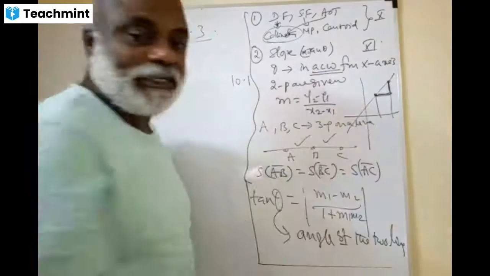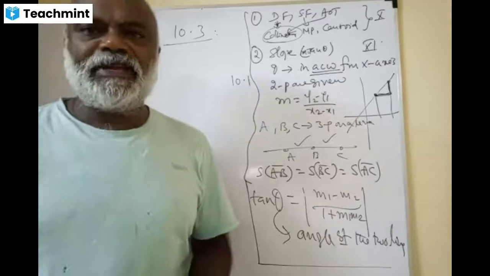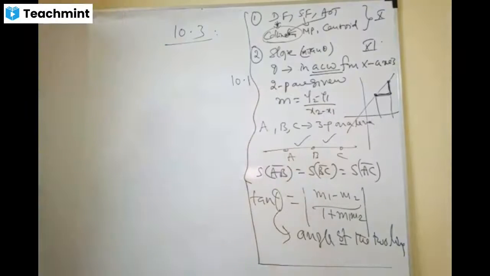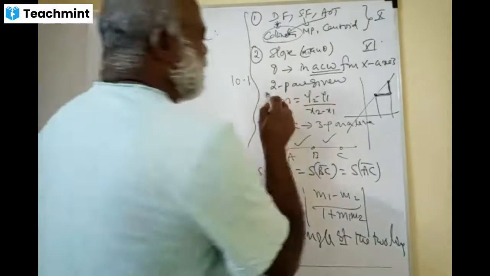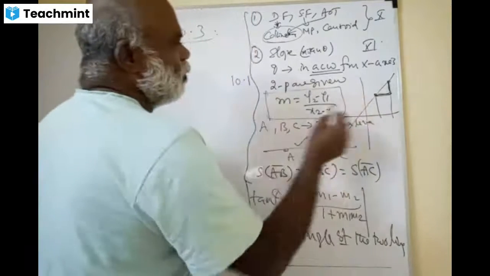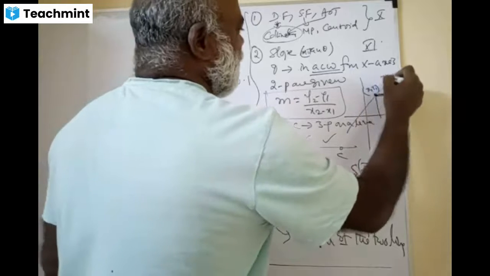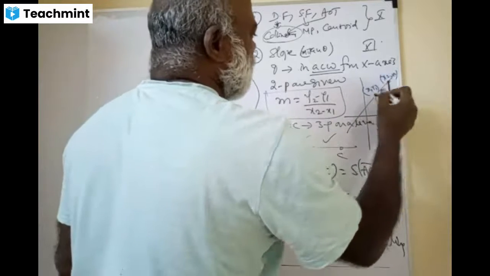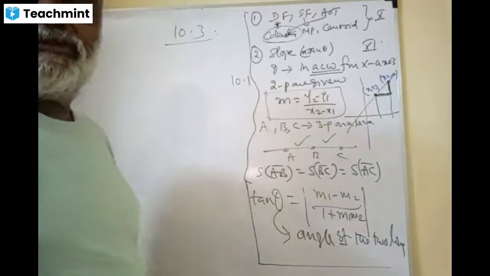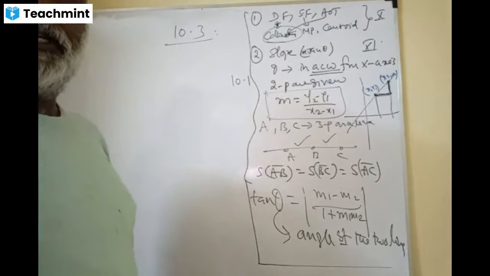Slope can also be found when two points are given, called x1, y1 and x2, y2. Are you all listening? Are you able to follow me?